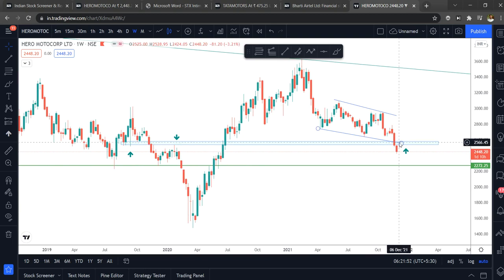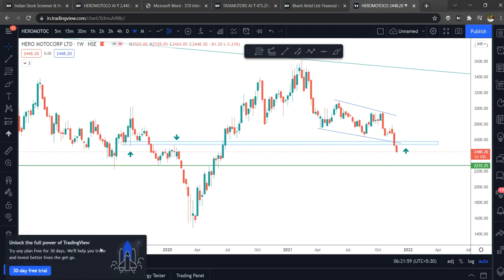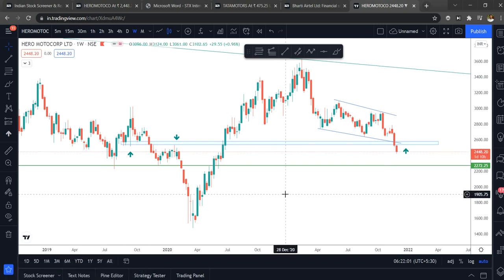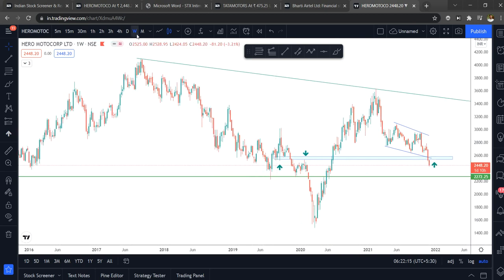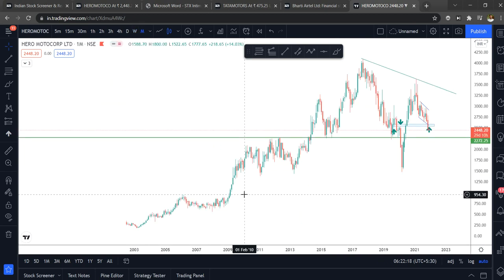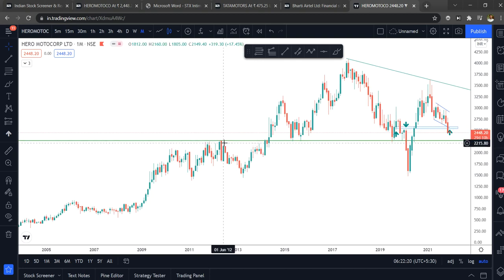I thought it would take support here, but see what happened: it just breached and came down. Now, if you are doing technical analysis without confirmation, you should not do anything. Another important level which I marked: let me change it to monthly so that you can get a better view. See, this is a resistance, and it took support here, and now it's coming to the same place.